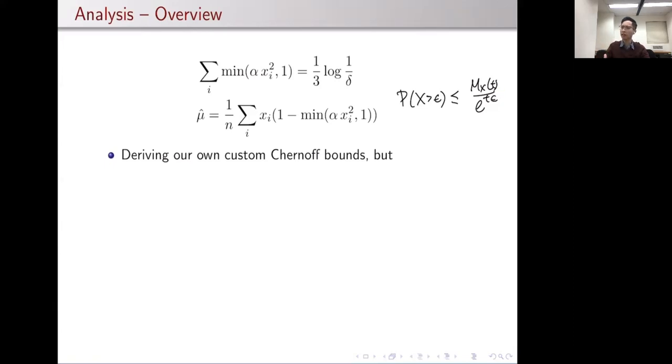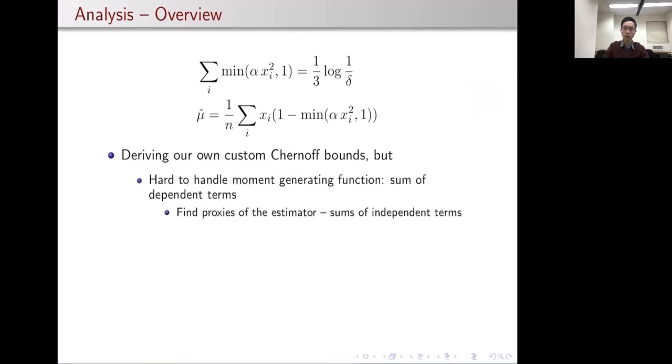But if we follow this line of thought, then we quickly run into two very important issues. The first issue is that in order to handle the moment generating function, what we usually want is a sum of independent terms. But in this instance, our estimator is a sum of dependent terms because of this alpha parameter from the first equation. In particular, this alpha parameter is introducing dependencies across all these summands. So our solution is, instead of proving a Chernoff bound directly on the estimator, we're going to find proxies of the estimator that are indeed sums of independent terms, and we're going to prove Chernoff bounds on those instead.